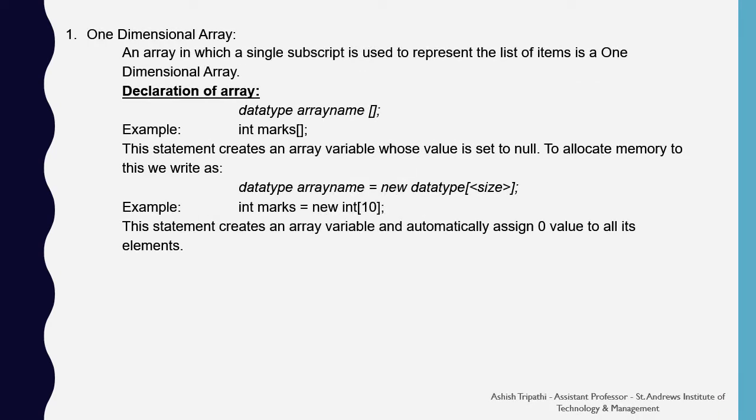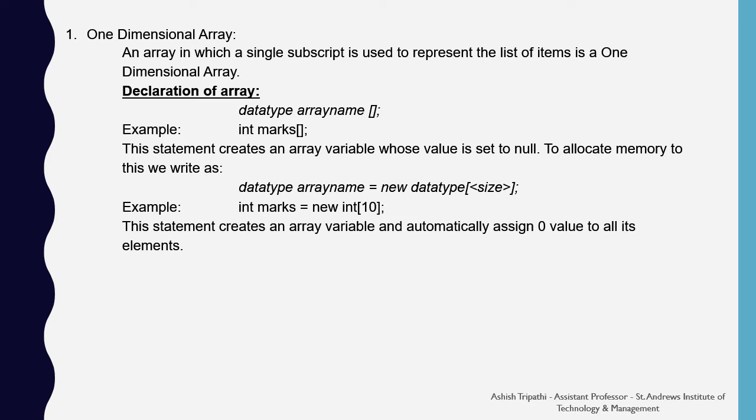One-dimensional array. An array in which a single subscript is used to represent the list of items is called a one-dimensional array. Here is the declaration of a one-dimensional array. You have to mention the data type, then the array name, followed by the square bracket. For example, int marks[]. This statement will create an array variable whose value is set to null.